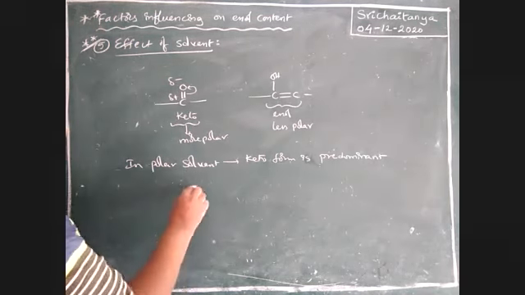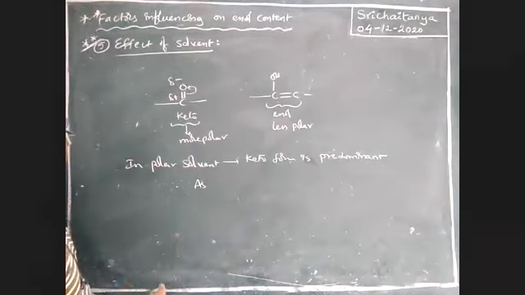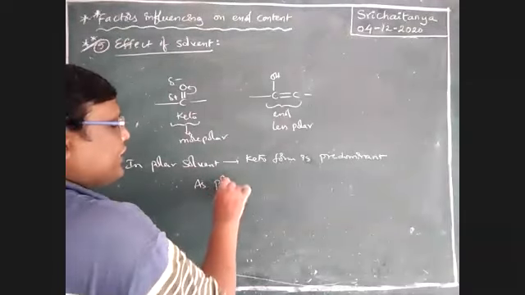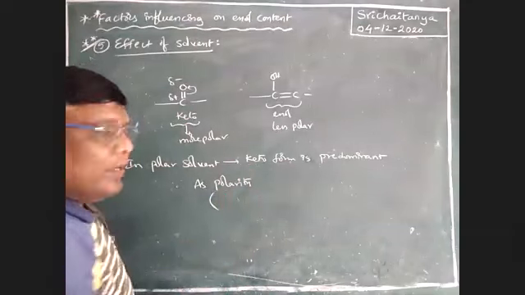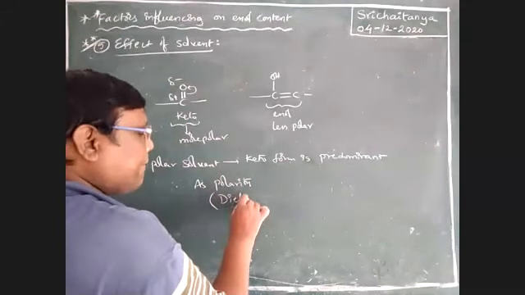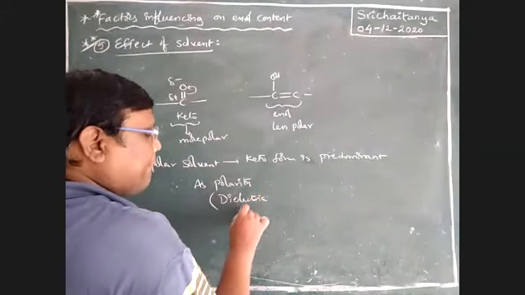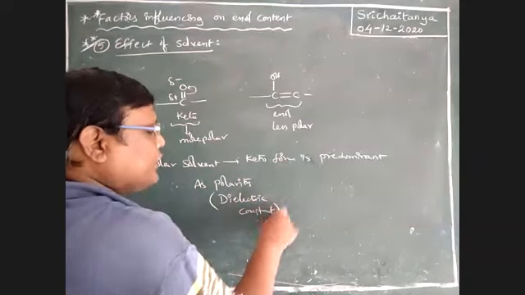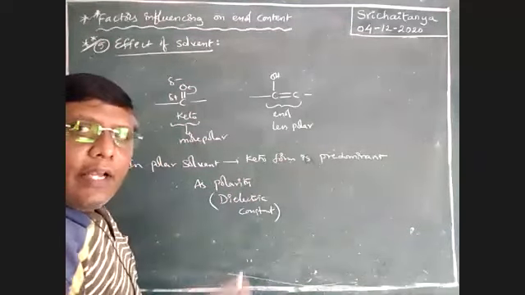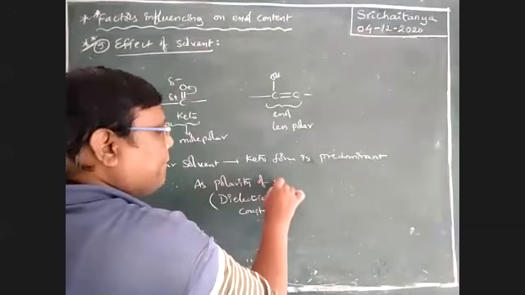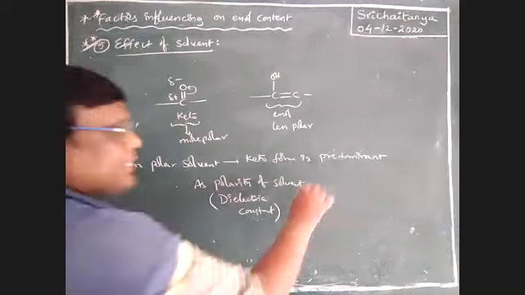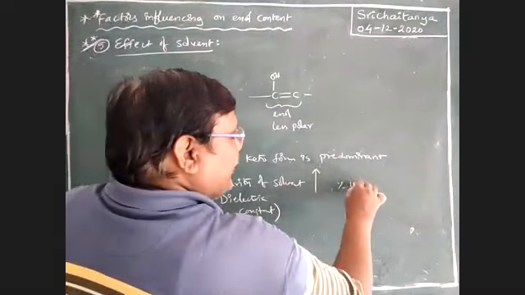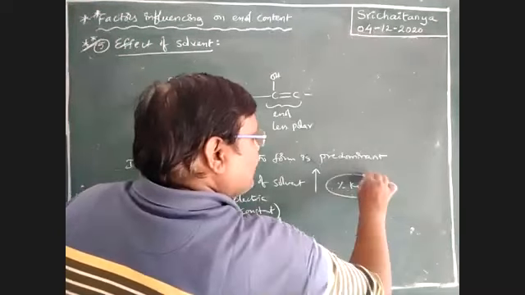Therefore, as the polarity of solvent increases, it is generally explained with the help of dielectric constant. The more the dielectric constant, the more the polarity. As the polarity of solvent, that is the dielectric constant of the solvent, increases, the percentage of keto form also increases.